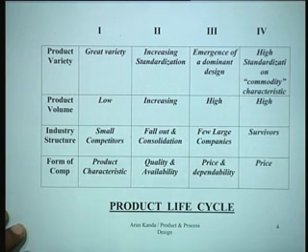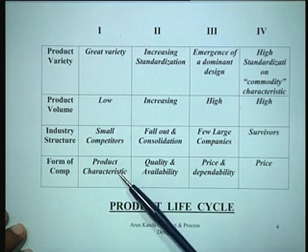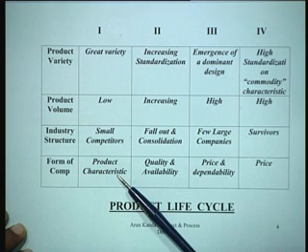Let's see the form of competition. What's going to happen to the competition? Initially the competition is based on product characteristics, because when you buy a new product you are very careful to choose, or find out, what the product characteristics are. So competition among products is based primarily on product characteristics.